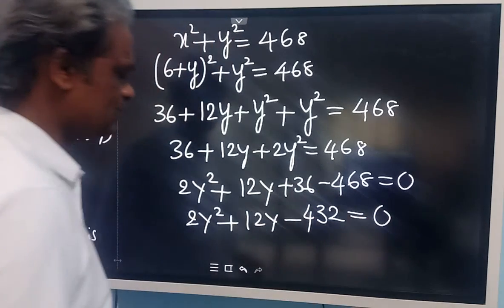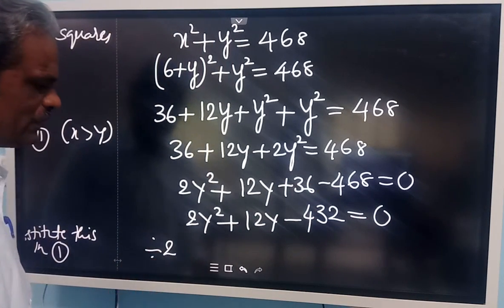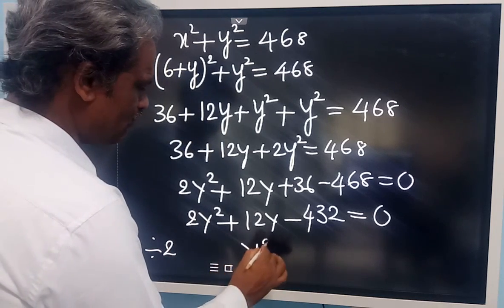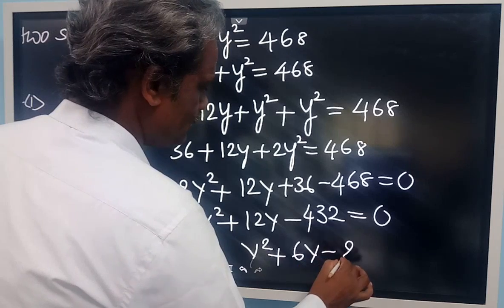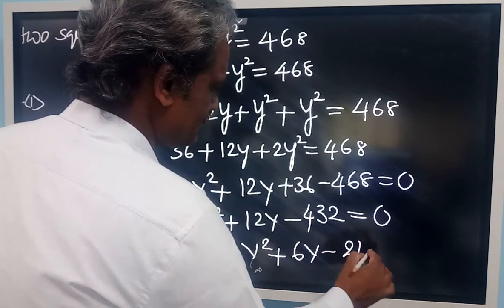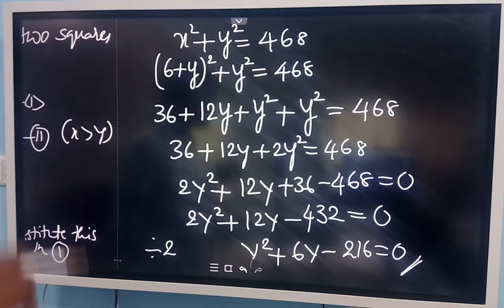Minus 432 is equal to 0. Again this is divisible by 2, so divide by 2. This will become y square plus 6y minus 216. So this is the standard equation you got.